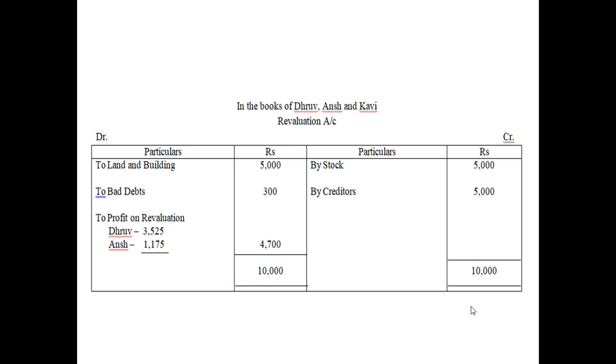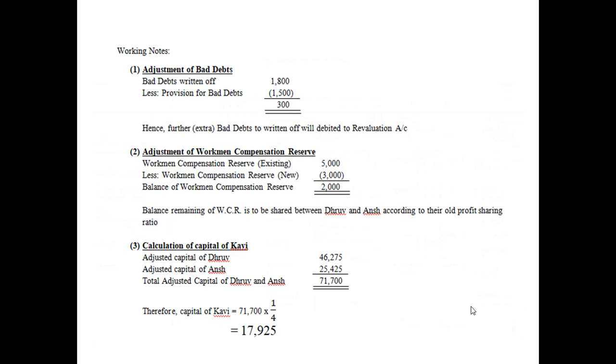There are some protocols and principles, and we have to follow them strictly. That is why we have to make working notes in accountancy neatly and show them in a very clean way.